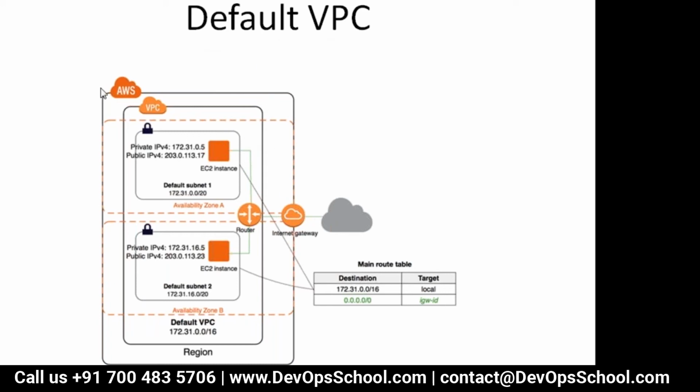So you have the VPC. You have an internet gateway which is attached to this default VPC, which will allow your traffic from these subnets to go out to the internet, as well as traffic to come in via the IG. These are the two subnets. If you notice, the IP address range is 172.31.0.0/20, right? And there are two EC2 instances placed here. Since it is the default VPC, all subnets are public subnets.